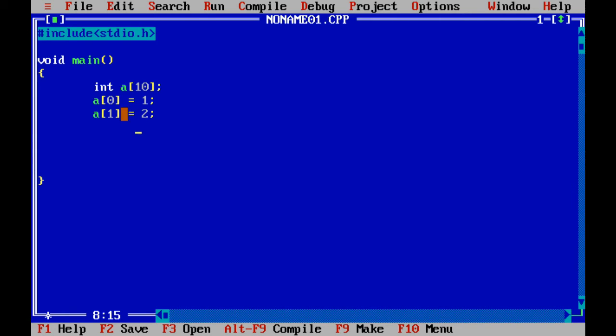So this is one type of declaration, and you have assigned the values here, and we will print it. We will print a of 0, and then we will print a of 1.